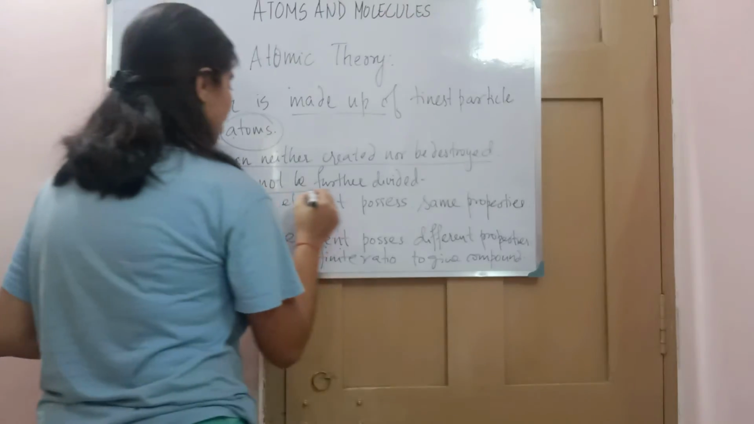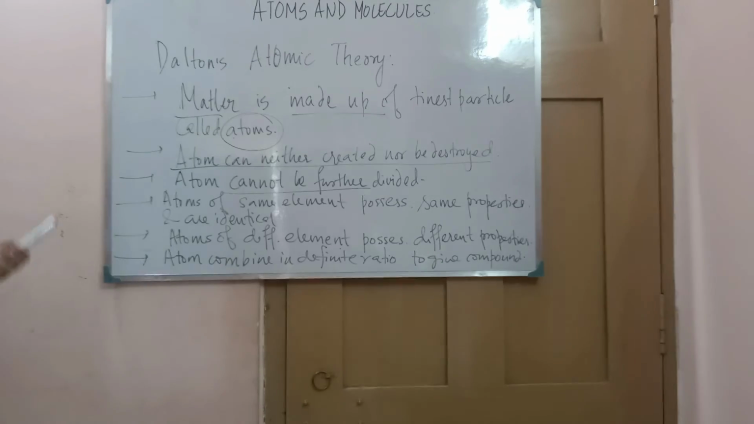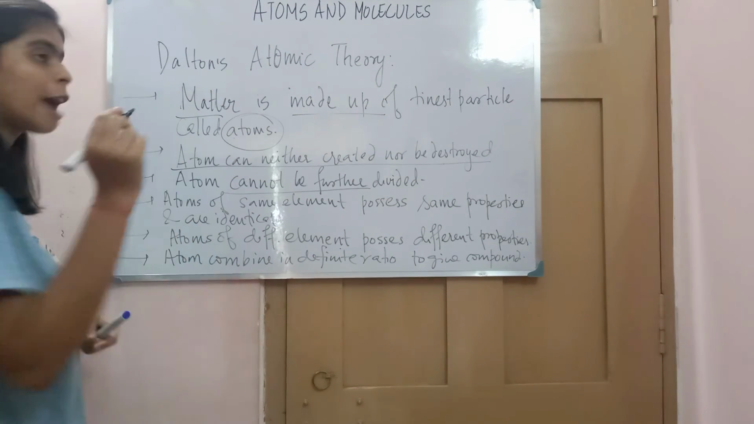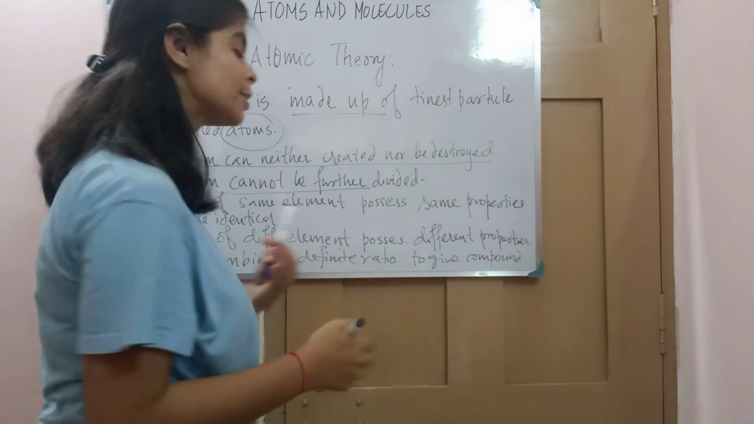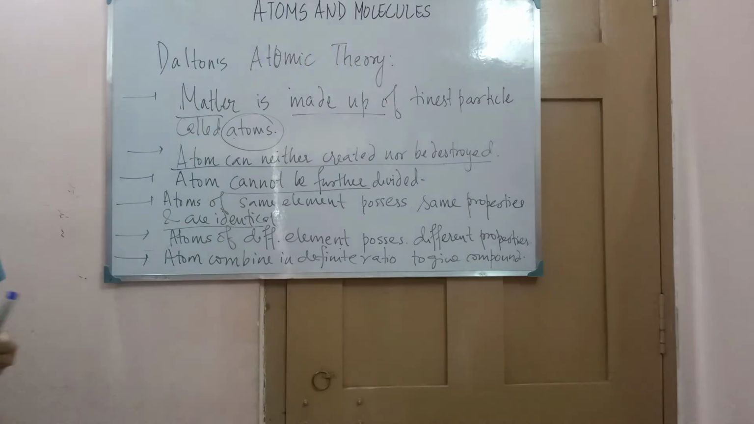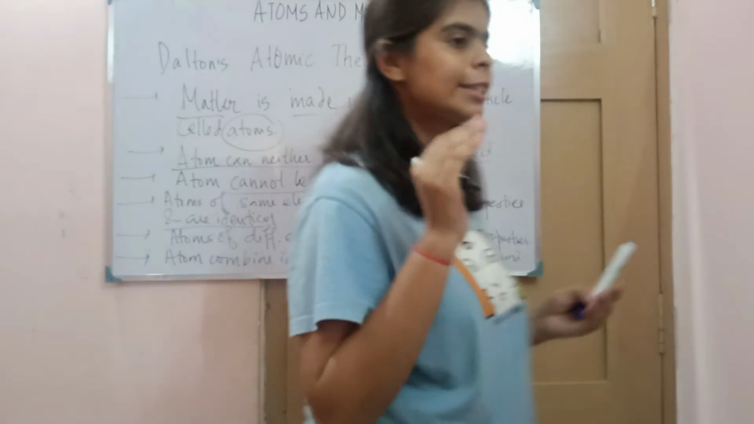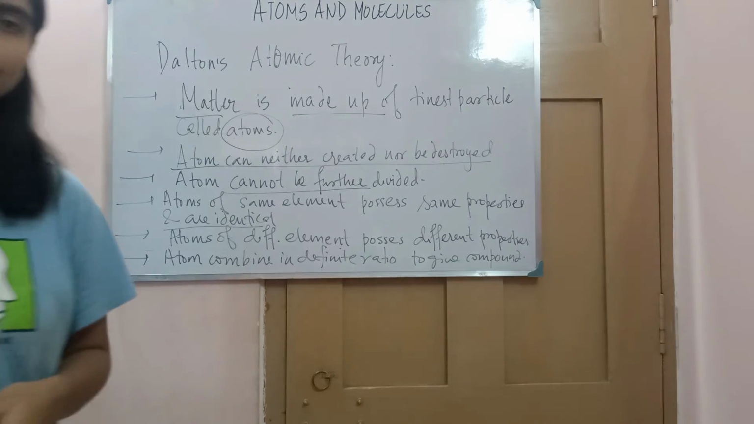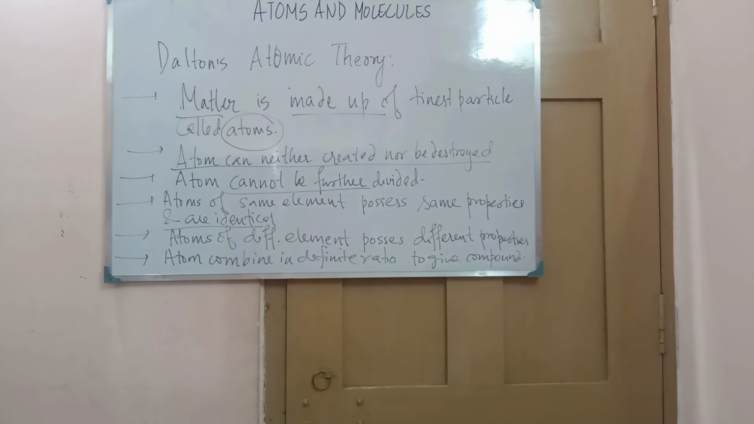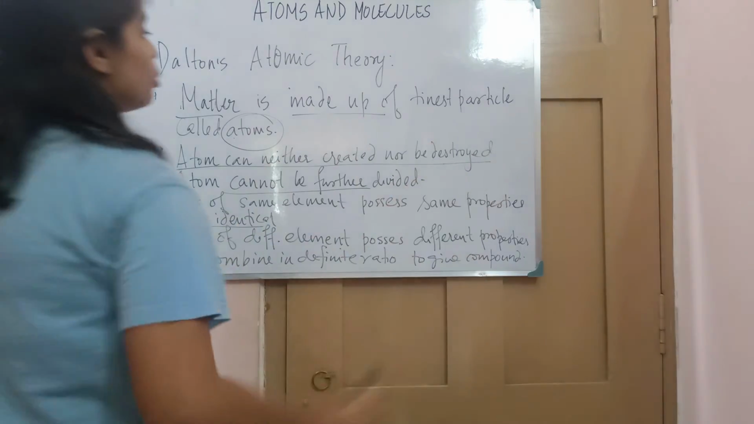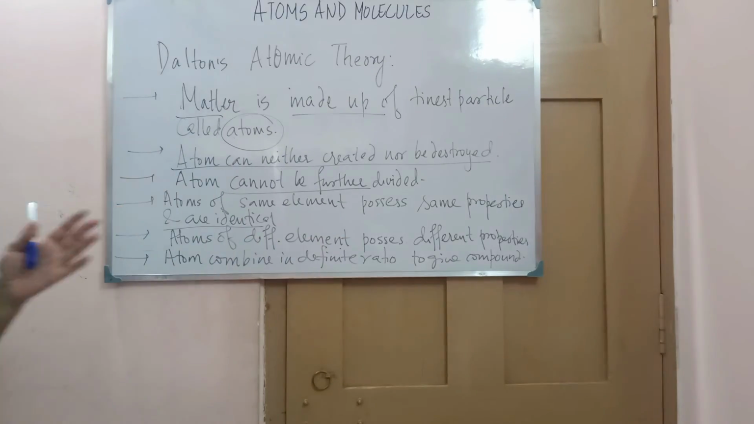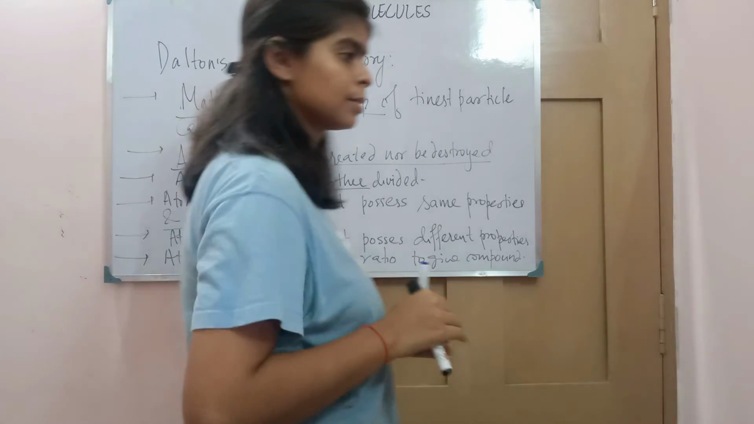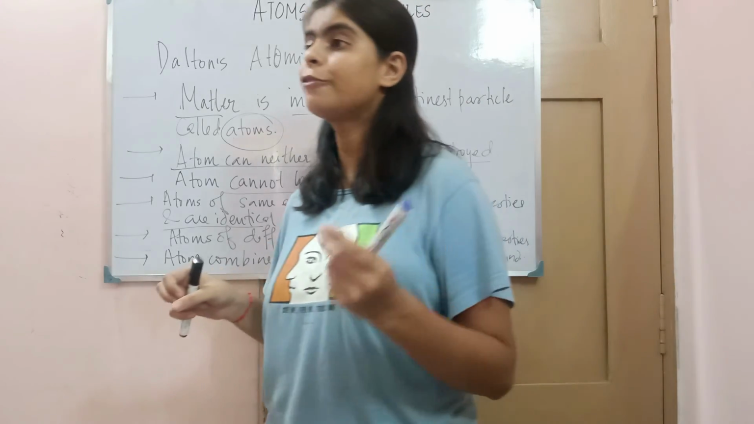Second, atoms cannot be further divided. Atoms of the same element will possess the same properties, chemical and physical, and are identical. You take iron from anywhere, you will see that iron will have the same properties. Take an iron nail or an iron rod, both will have the same properties and are identical. Atoms of different elements possess different properties. Yes, take iron and take aluminium. These are both different. Though they are metals, they also differ in physical property.